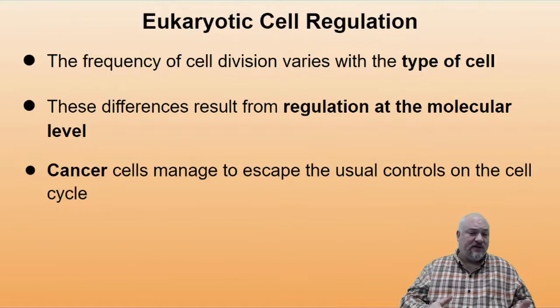And those differences result from regulation at the molecular level. Has a lot to do with cell signaling and also our regulation of the cell division itself. Cancer cells, the reason they become cancerous is they manage to escape the usual controls of the cell cycle and start going crazy.